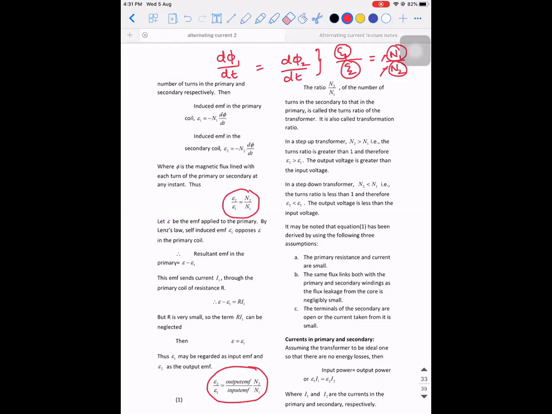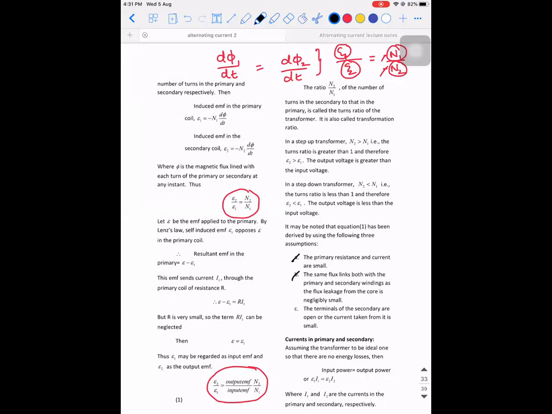Done? Yes, sir. Okay. The next important question related to transformer that they will ask is, what are all the assumptions that are taking place in the derivations? If you see the word assumptions with respect to transformer, there are 3 assumptions which are associated. First one is the primary resistance and the current are very small. Second, we are assuming that the same flux is linked with both the primary and the secondary coils, and the flux leakage is negligibly small, that is approximated to 0.